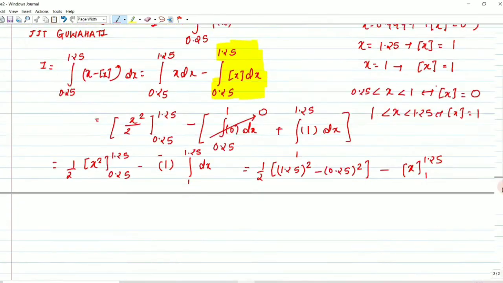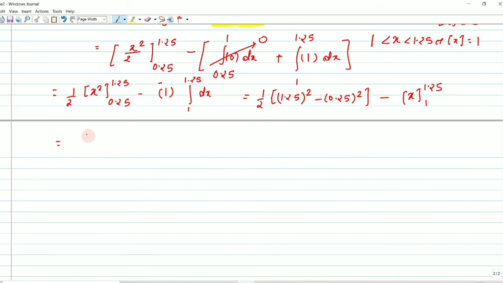This is very basic calculation. 1 by 2 times 1.25 squared minus 0.25 squared equals 3 by 2. Calculate it in your calculator. Now we substitute the limits: upper limit 1.25 and lower limit 1.